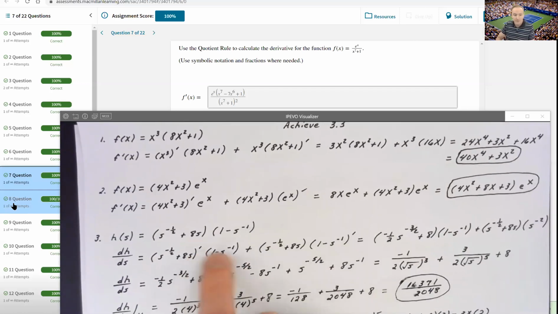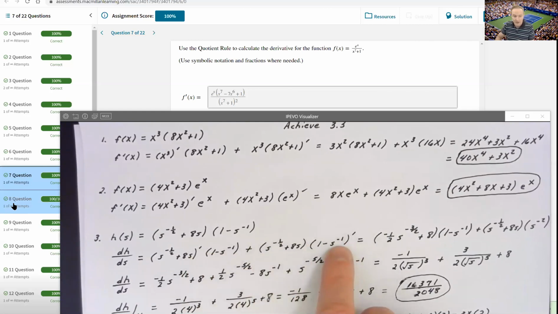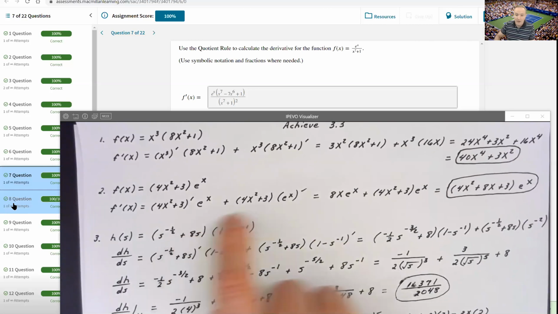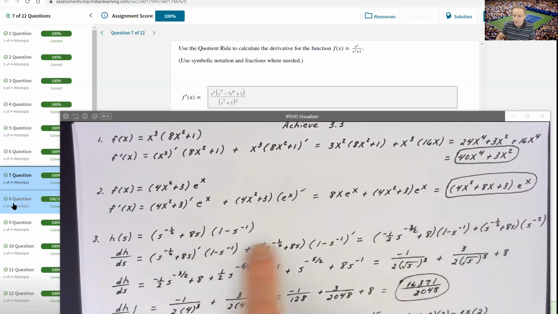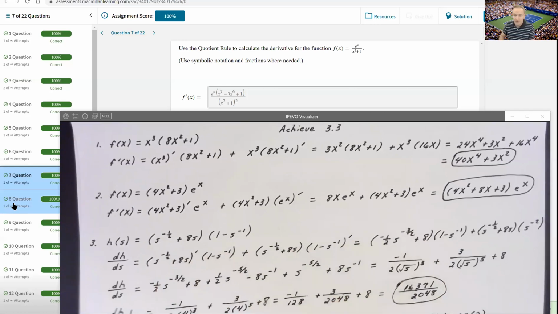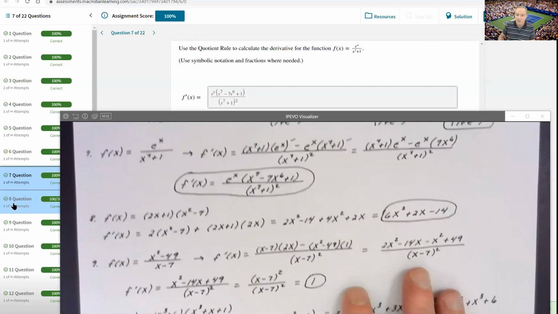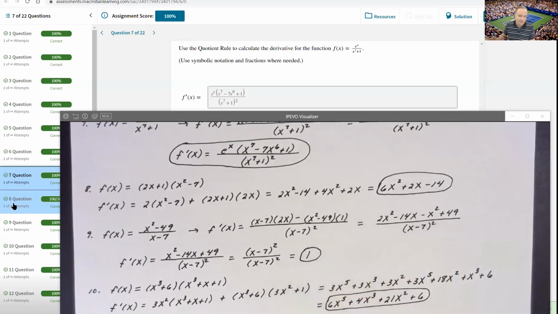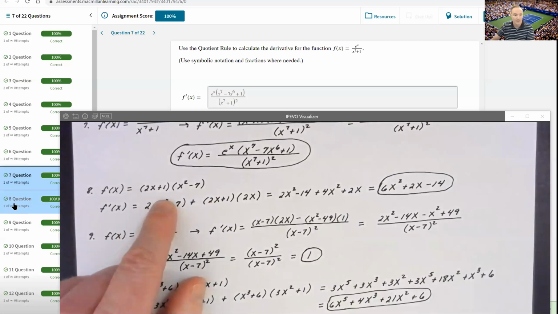I said derivative of the first times the second plus the first times the derivative of the second. From 8 and on, I just went from here to here. Most of the time, we don't show this step as we do that. You always can, and if you're ever uncertain about anything, you certainly should show that if you need to, but if you don't need to, it's certainly not required. So that's what I did in my number 8 here.